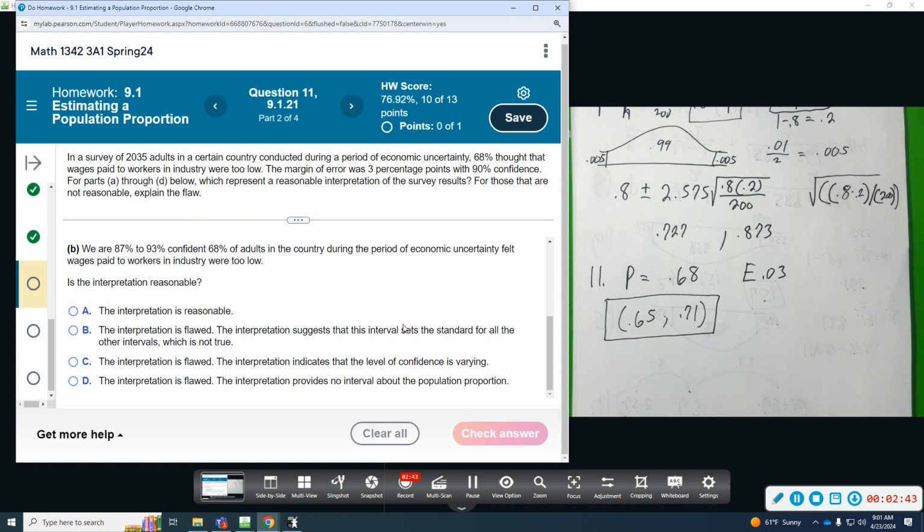So flaws suggest that the intervals sets the standard. Flawed. The interpretation indicates that the level of confidence is varying. The level of confidence is not varying.